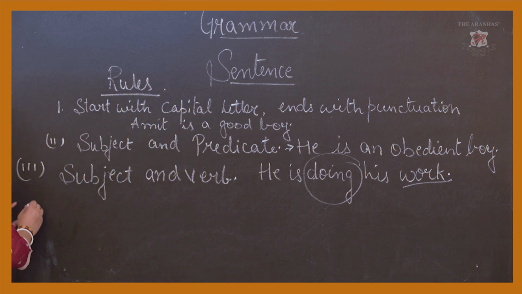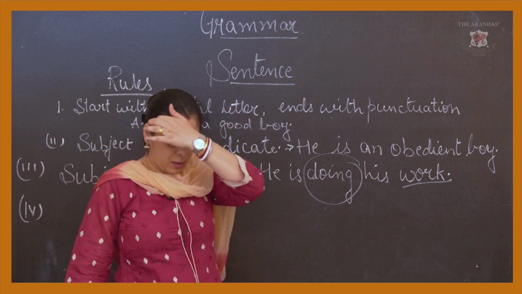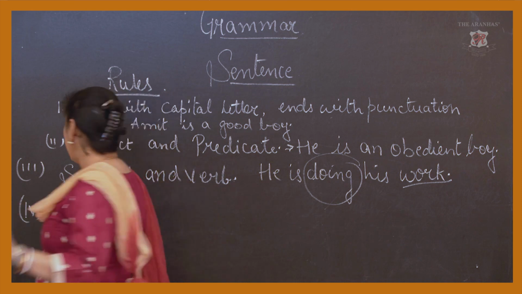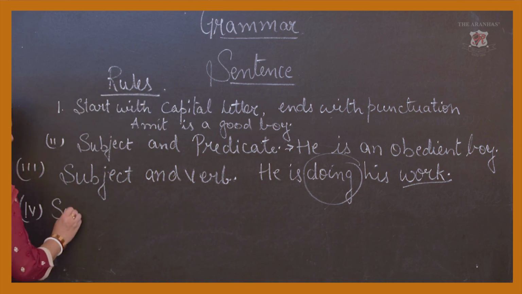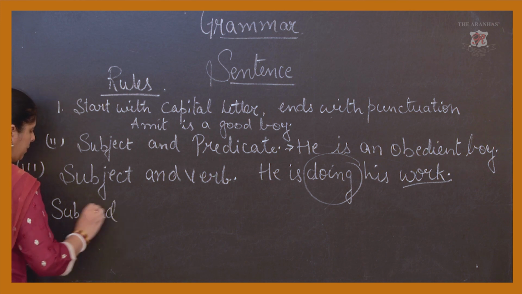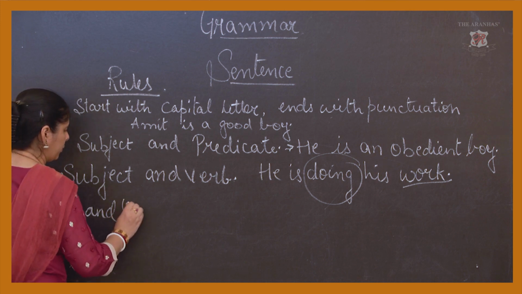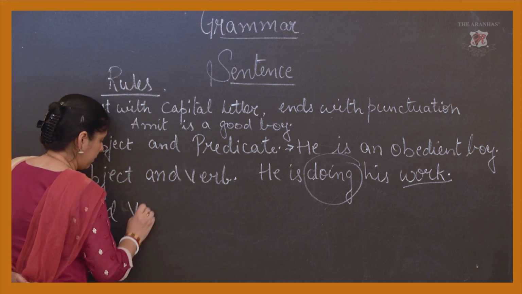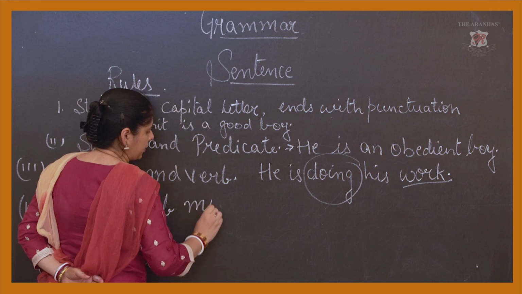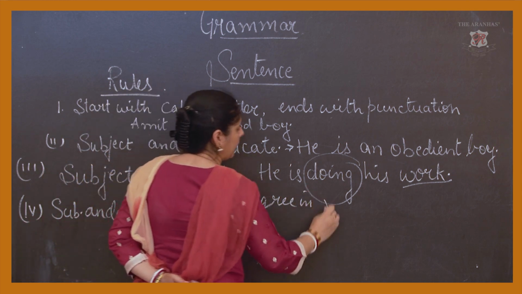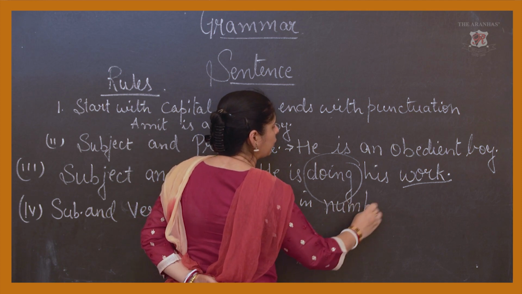Now, the fourth rule that I am talking about here is that subject and verb must agree in number. Why am I writing these rules for you?